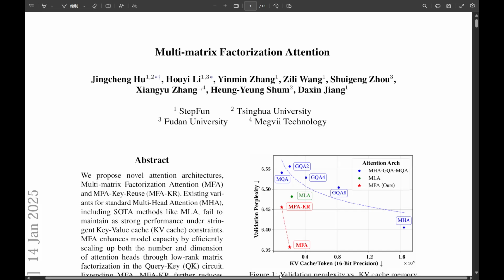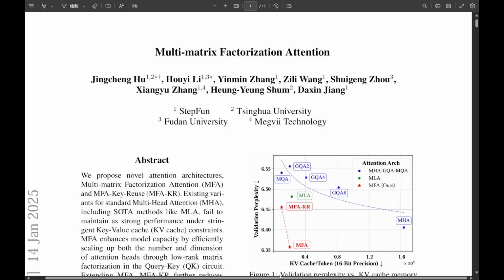You realize the core bottleneck, the real sticking point, those rigid low-rank limitations in the query key circuits. That's basically how the attention mechanism processes information. You need something different, a breakthrough. So you go back to the drawing board. You design something fundamentally new, multi-matrix factorization attention, or MFA. This isn't just a tweak, it's like a whole new way of thinking about it. MFA scales attention heads and dimensions through incredibly smart factorization.